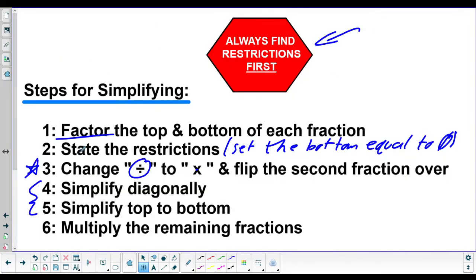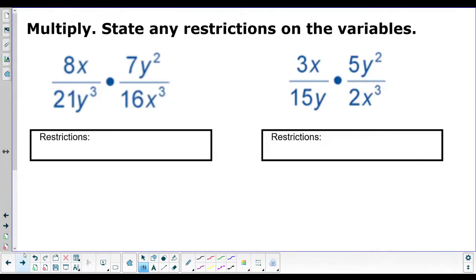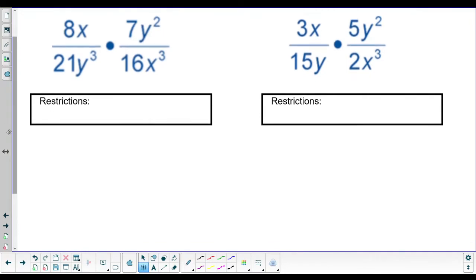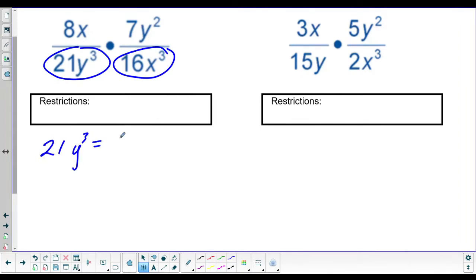Okay? Step 2 is state the restrictions. All right, that we can do. So we're going to set both of these bottom terms equal to 0. So we have 21y cubed equals 0.